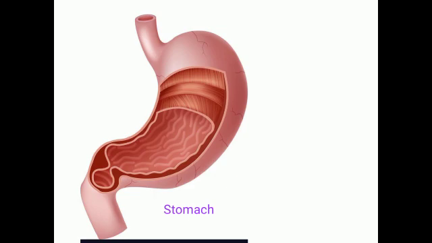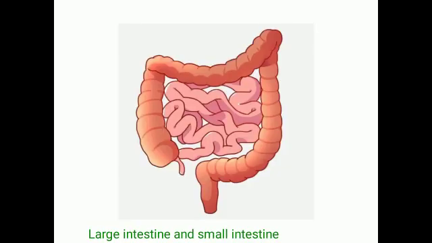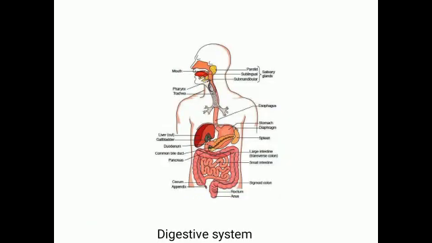Next one, name the organ which absorbs the nutrients and supplies them to various parts of our body. Do you know, students? See the picture. Small intestine. Name the organ which absorbs the extra water present in the undigested food. What is that? Large intestine. Large intestine.